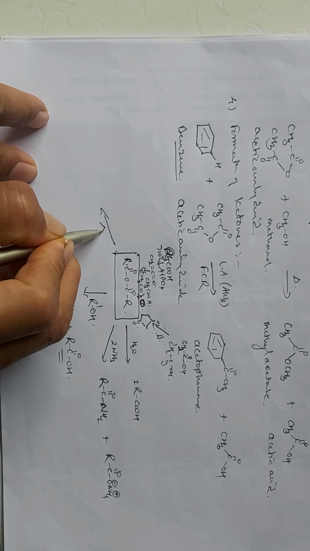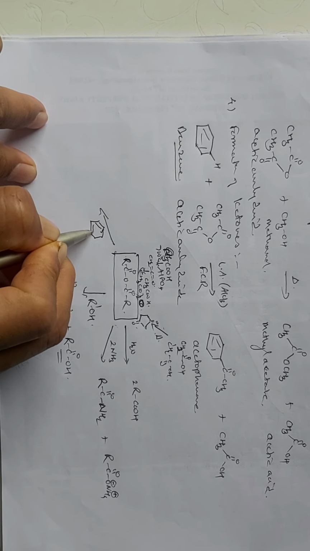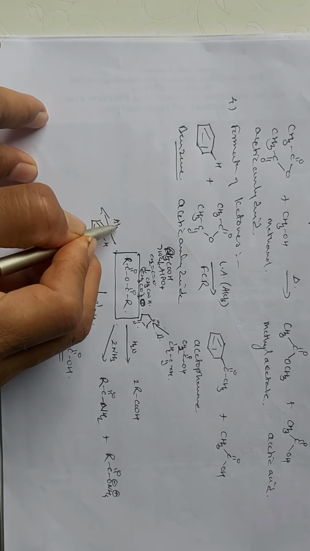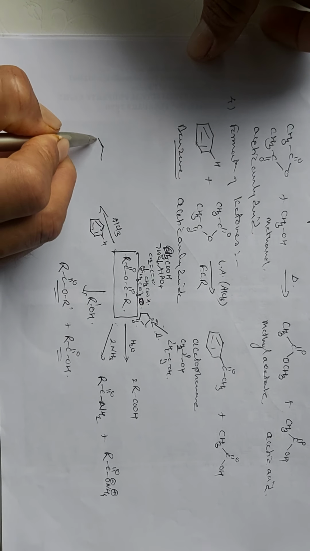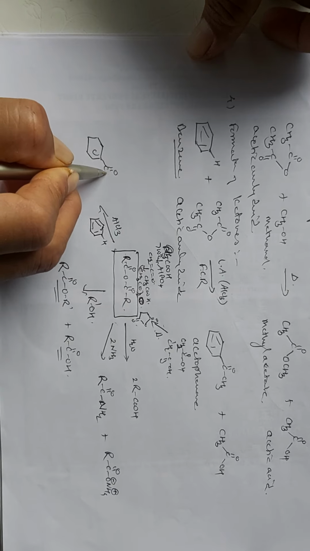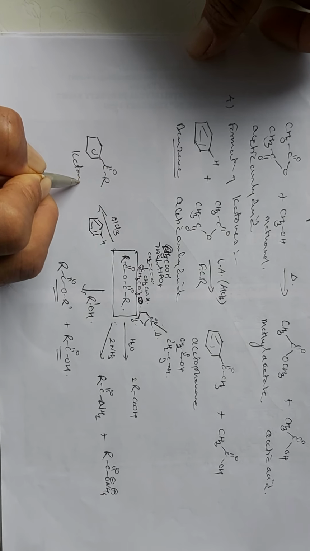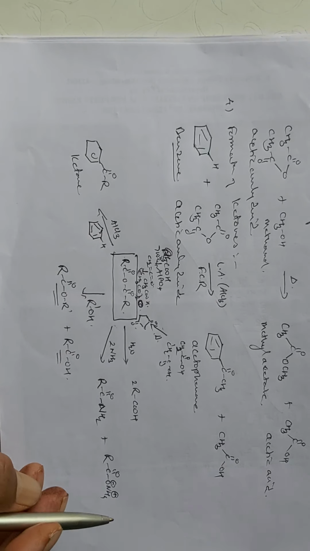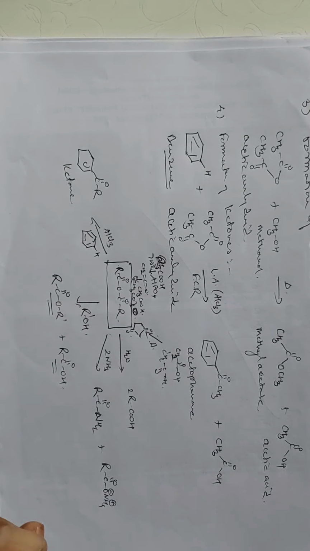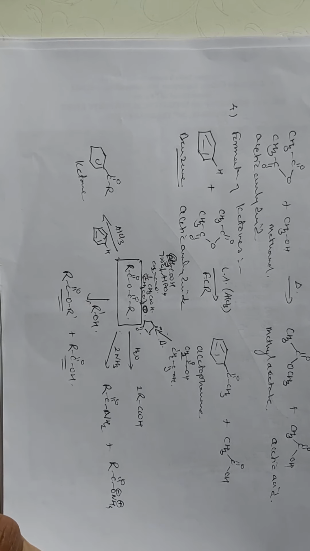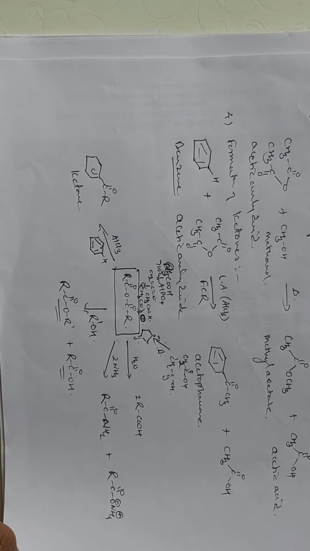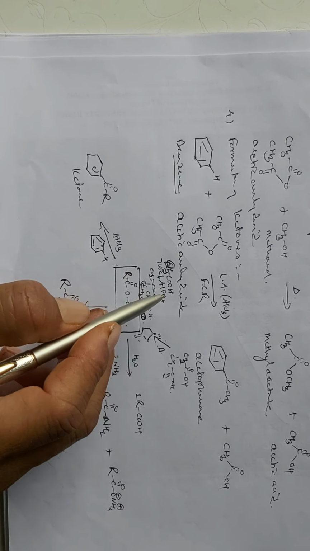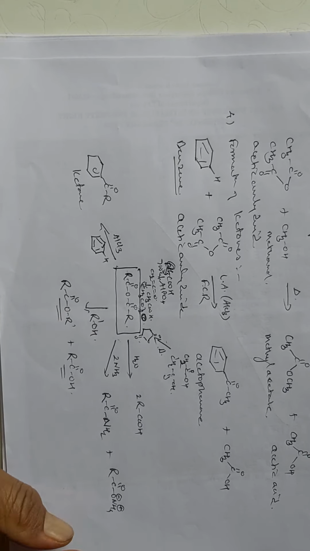And on treating with benzene, the hydrogen atom is replaced in presence of the Lewis acid, we get the formation of the ketone. So these are the four different types of reactions that we have seen, and the two preparation methods, that is from monocarboxylic acid and from dicarboxylic acids. Dicarboxylic acid gives you the cyclic anhydrides, whereas the monocarboxylic acids give you the aliphatic anhydrides. So in this way we conclude with the preparation and the reactions of anhydrides.